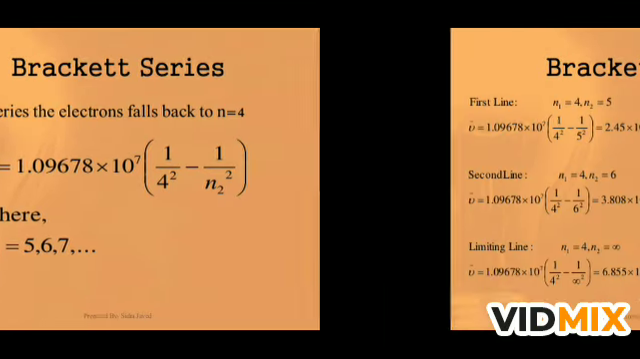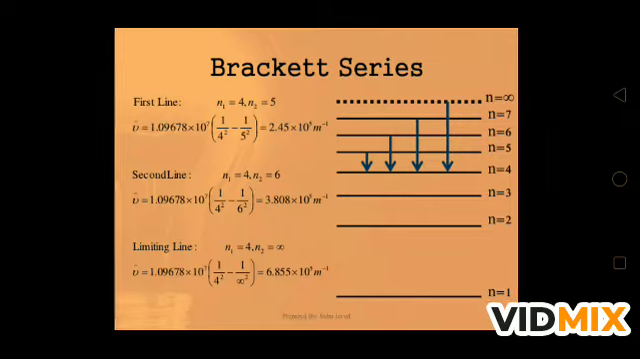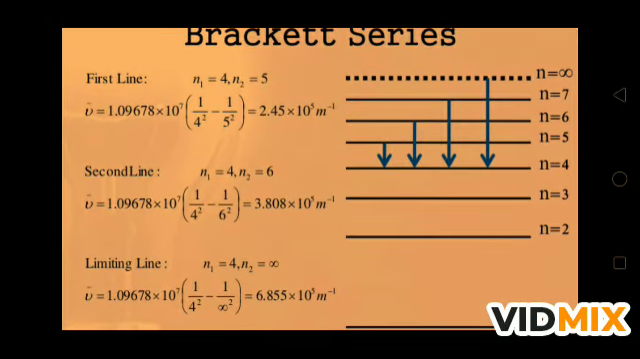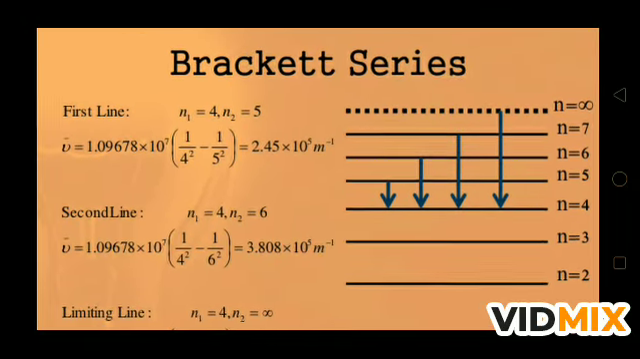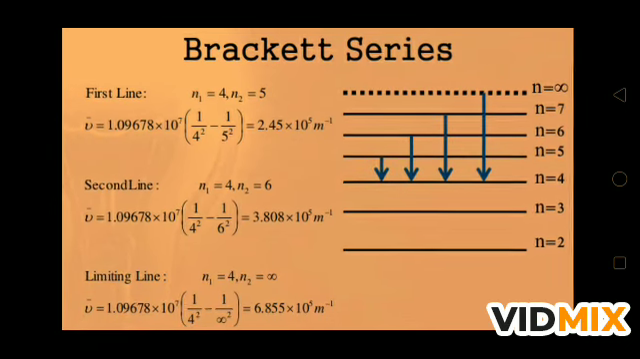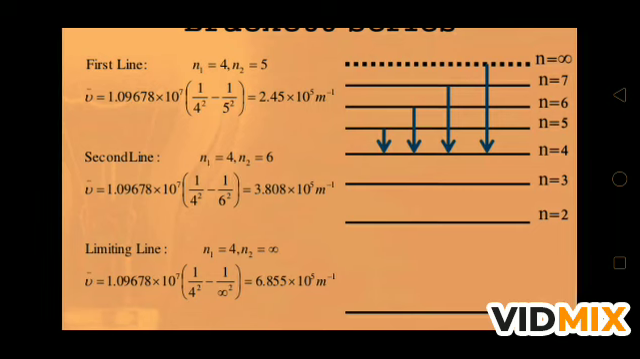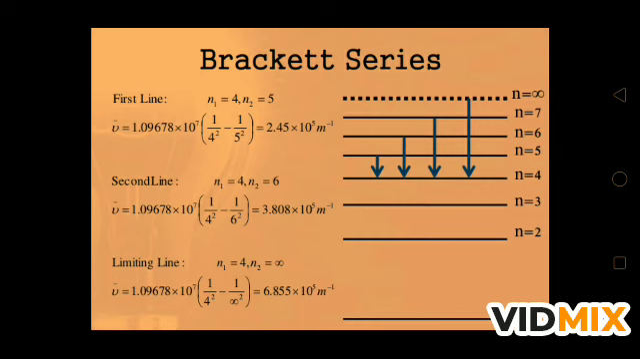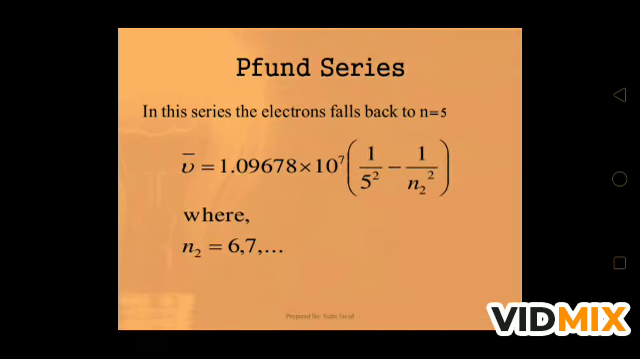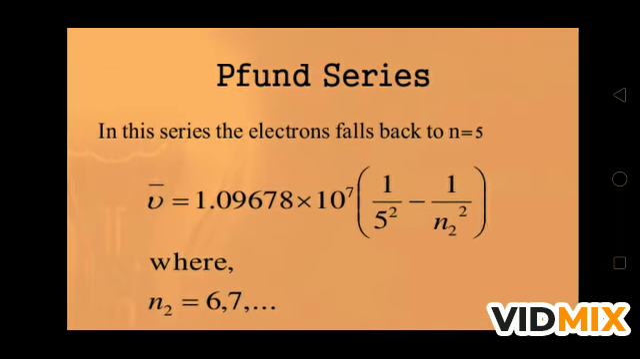Next, for the first line of the Brackett series, n1 is equal to 4, n2 is equal to 5. The value for the wave number is 2.45 × 10^5 per meter. For the second line, n2 is equal to 6, and the limiting value we can find in the same way keeping n1 equal to 4, n2 infinity, which is 6.855 × 10^5 per meter. You have to practice more to learn this. Make your notes.